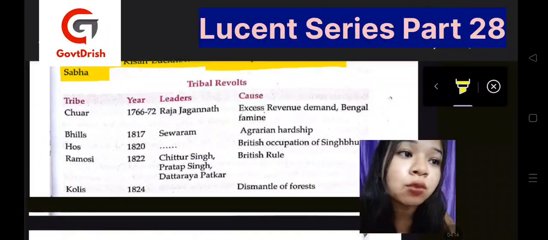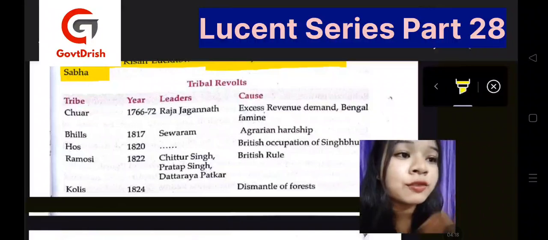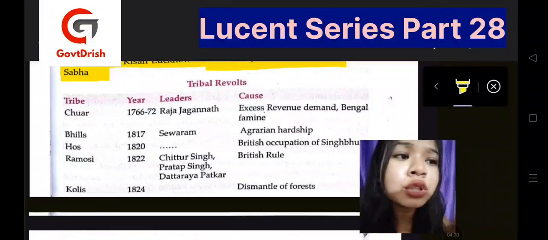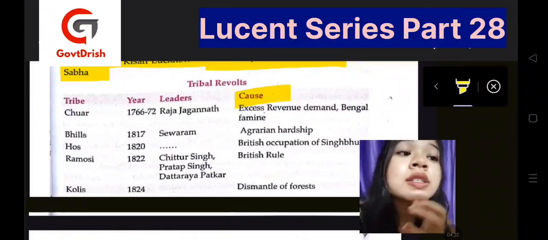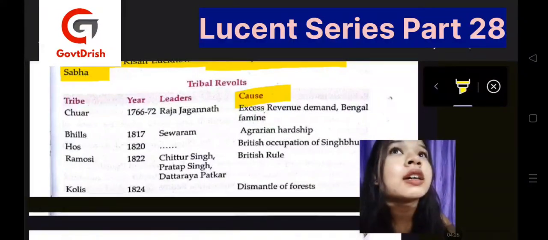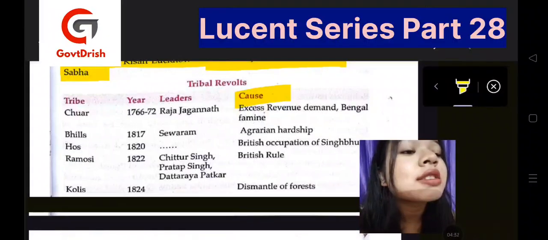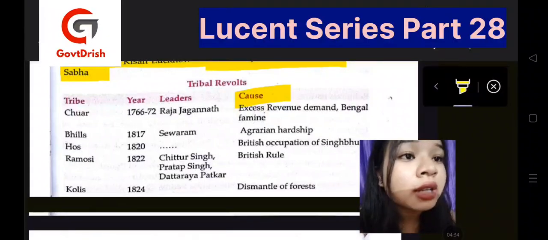Which tribe was involved in these revolts? Then we have the leaders and what were the reasons that led to these revolts. This is quite good information because when the cause is given, you understand the significance of the revolt and the importance behind the revolt. So it was the Chua tribe, Raja Jagannath, excessive revenue demand, Bengal famine.